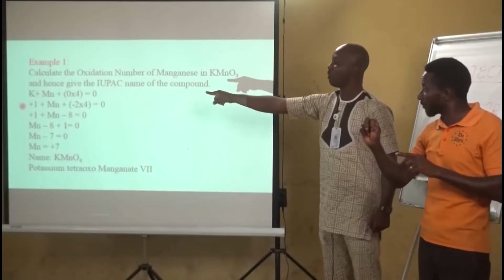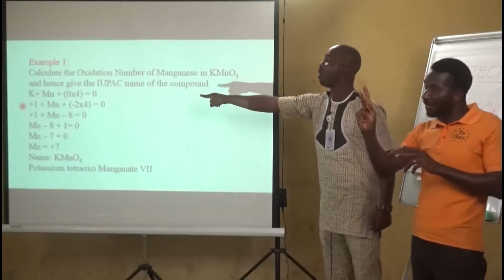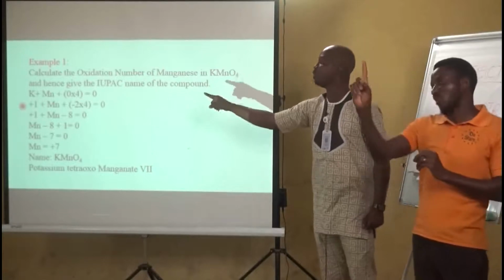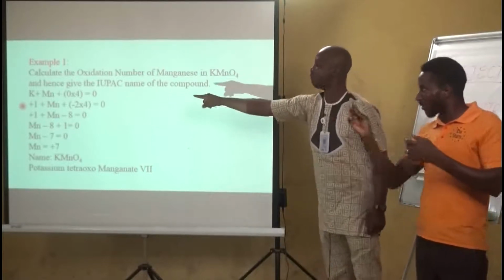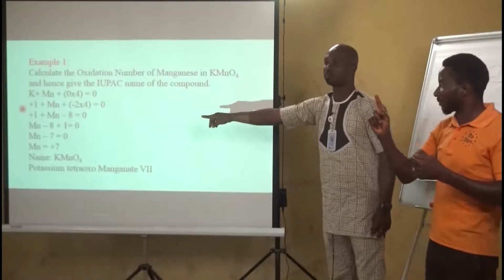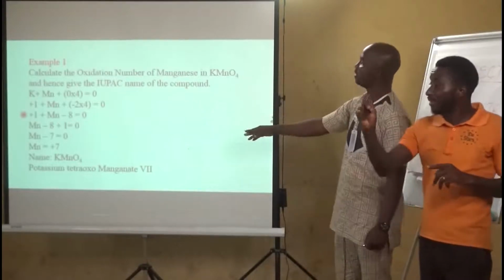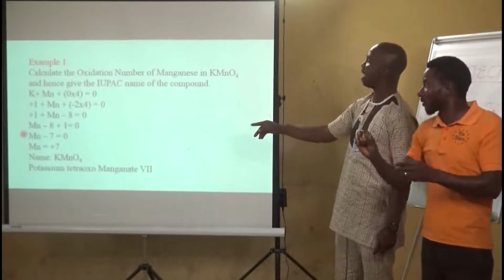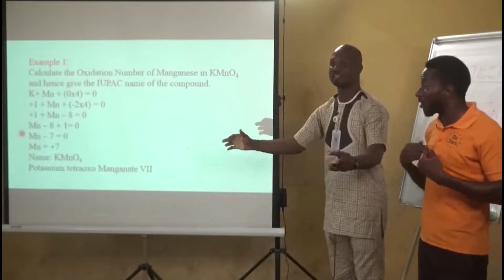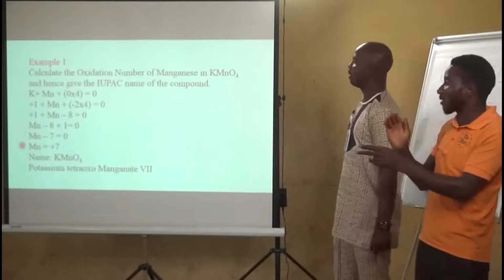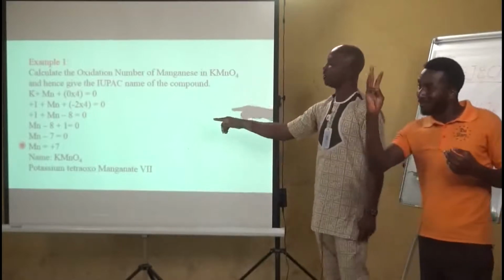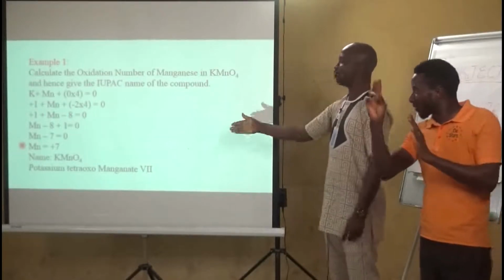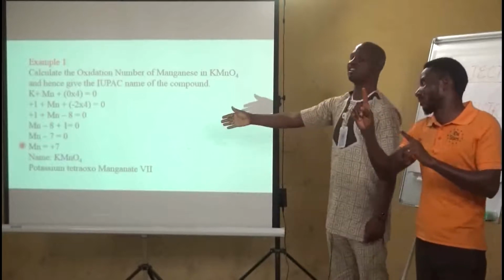Oxygen has an oxidation number of -2, and there are 4 oxygens. So when you multiply -2 by 4, you have -8. So mathematically, you have +1 + Mn - 8 = 0, and when you collect like terms, you find out that manganese has an oxidation number of +7. And that is why you will name this compound as it has been named earlier.